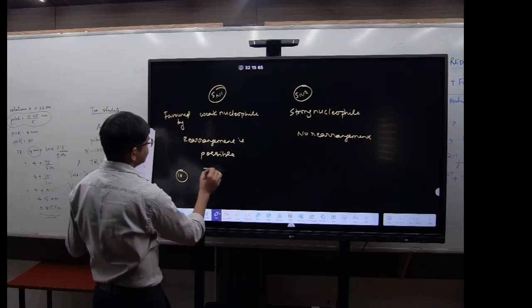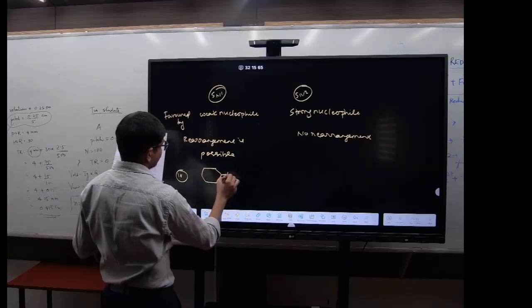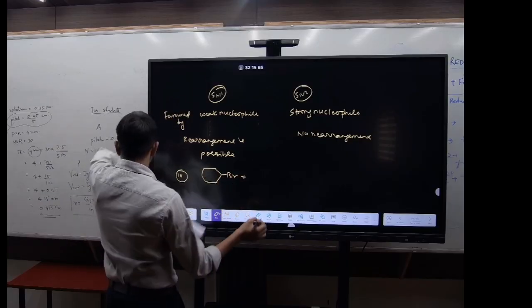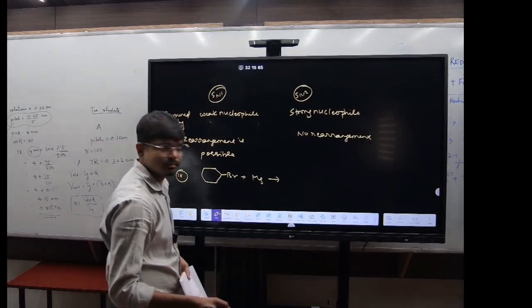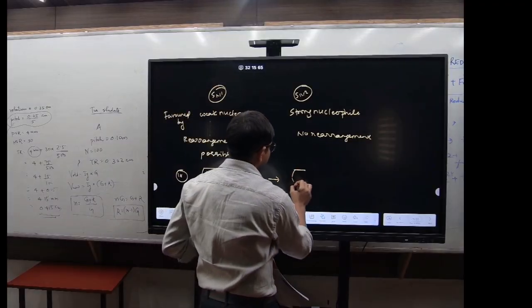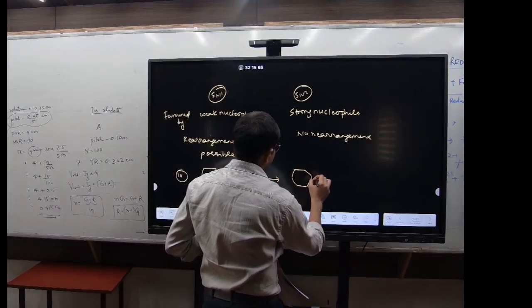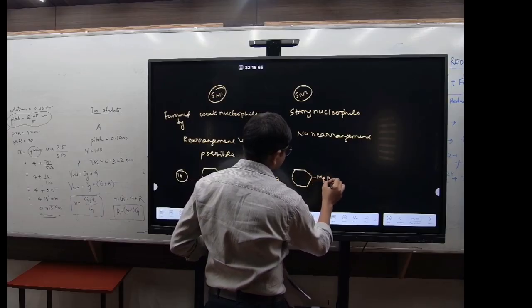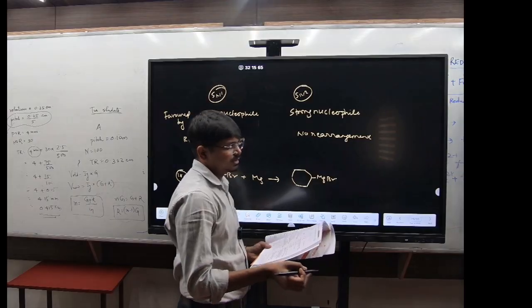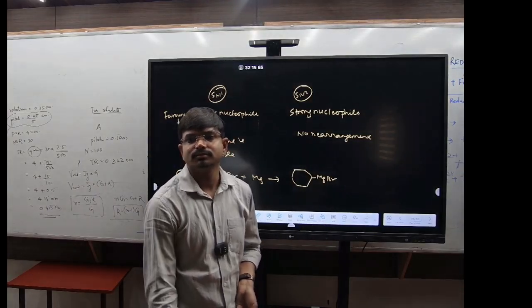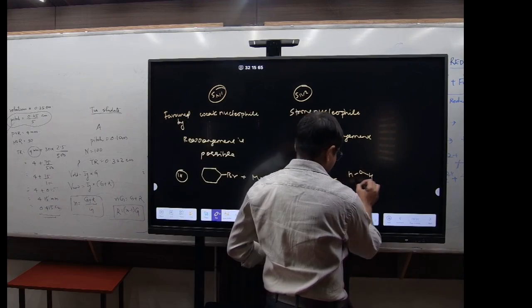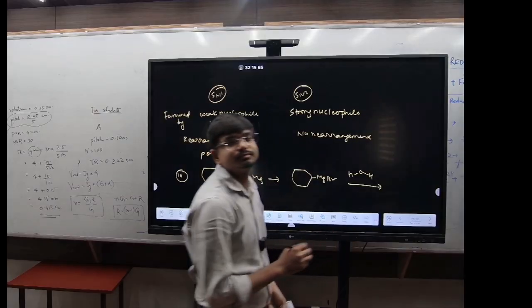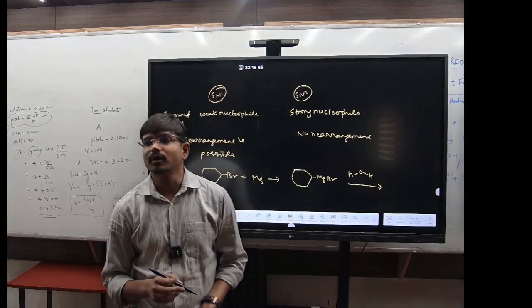So you have bromine, right, plus Mg. So first it will form the MgBr, right? It will form the MgBr. Now what will happen? You have the H2O. What will it do? It will form OH.